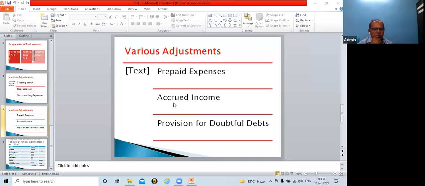Let me give an example. Say for example, now you are pursuing MBA first year. You have taken admission with the Matrix Institute. Now, do you think that all 120 students have paid their full fees during this year?